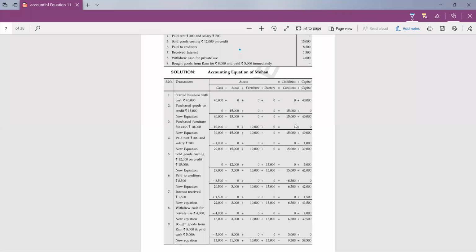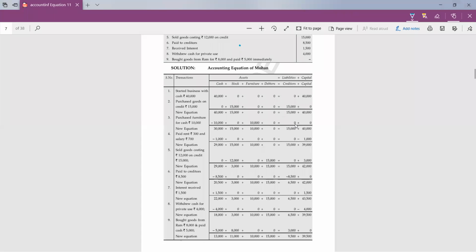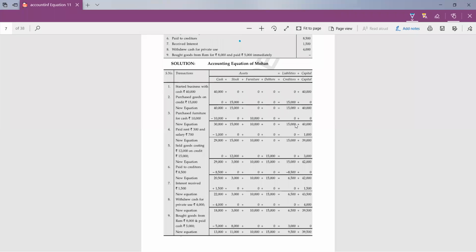So stock is decreased. There is no involvement of cash, students. Why? Because in the transaction it is clearly mentioned that the transaction is on credit. Whenever the transaction is on credit, there will be no involvement of cash. So you are not going to consider cash in this transaction. The cost of the goods was 12,000.